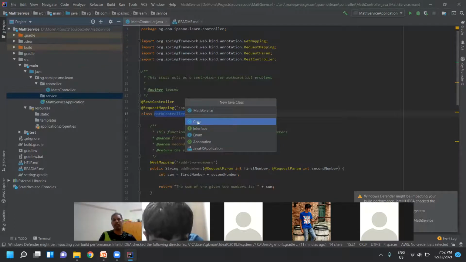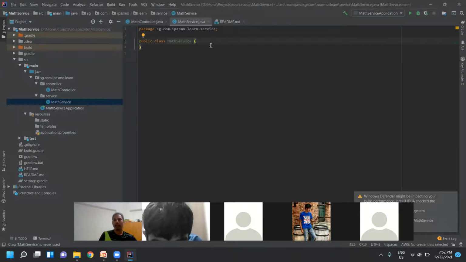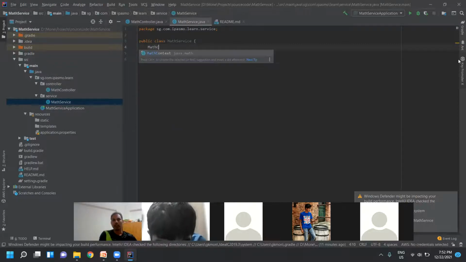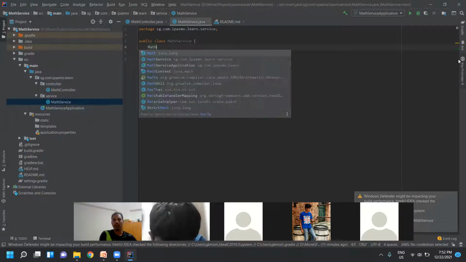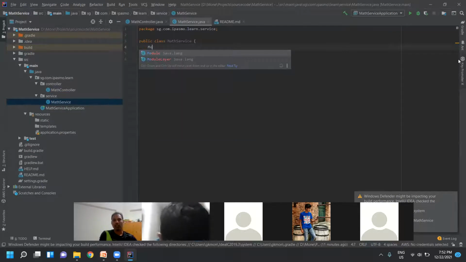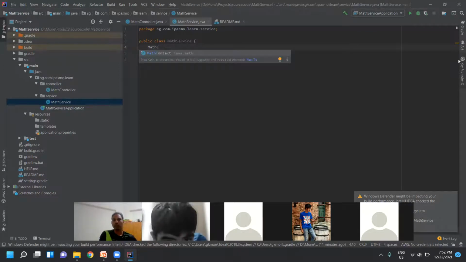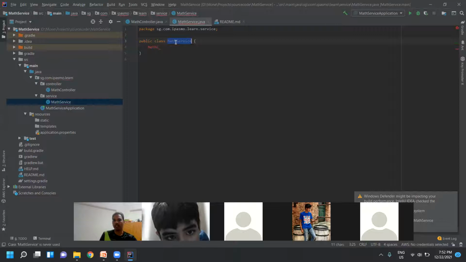So, math service. I created a math service here. Suppose I want to create a controller instance here, a class level variable. Am I able to see it here? I'm not able to see it, right? No. So other packages I cannot see. This math service is in another package, so I cannot see a class which has the default access modifier.